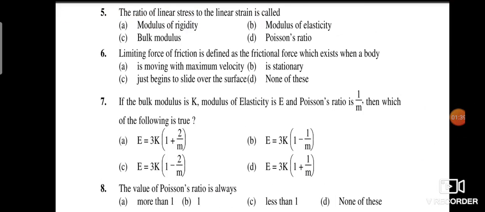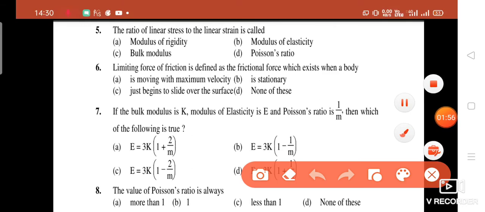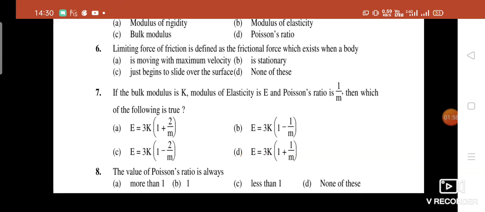Come to the next question. The ratio of linear stress to the linear strain is called. You have four options. A, modulus of rigidity, B, modulus of elasticity, C, bulk modulus, D, Poisson ratio. So guys, your right answer is option B, modulus of elasticity.